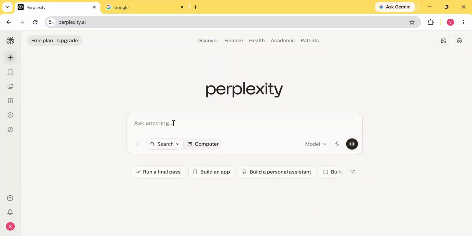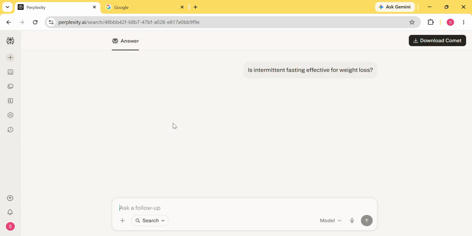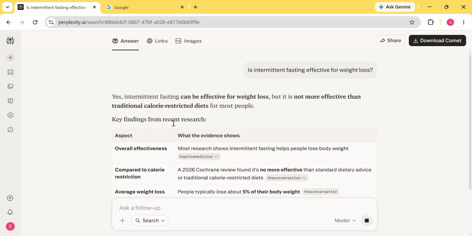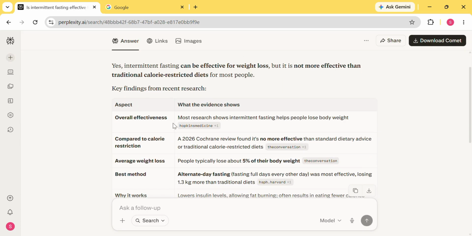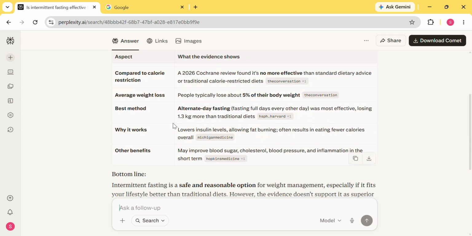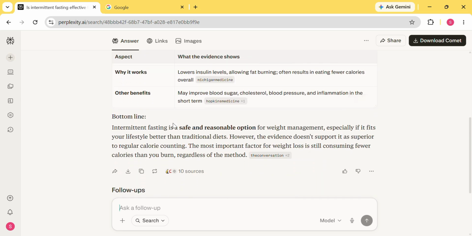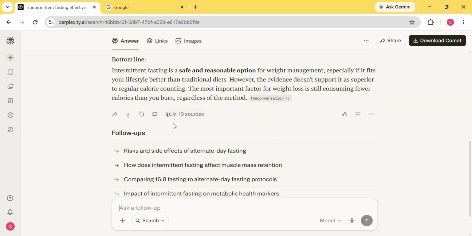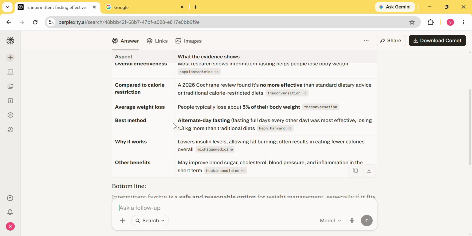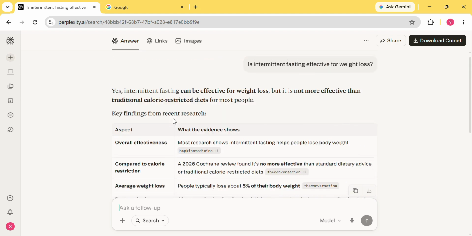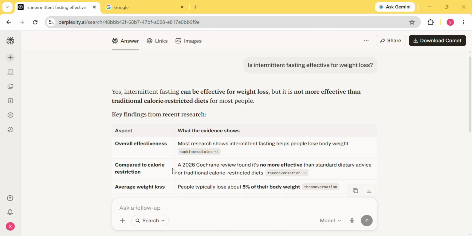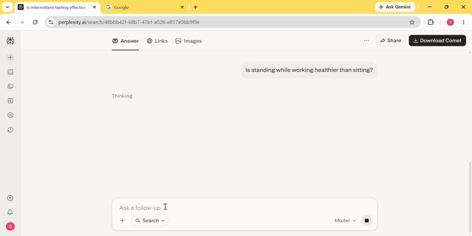The tenth thing Perplexity does better is fact checking. Here I'm asking whether intermittent fasting is effective for weight loss. Perplexity provides a balanced answer supported by sources and citations. Next, I'm asking whether standing while working is healthier than sitting. Again, Perplexity combines information from multiple sources and presents the findings in a clear and easy to understand format.